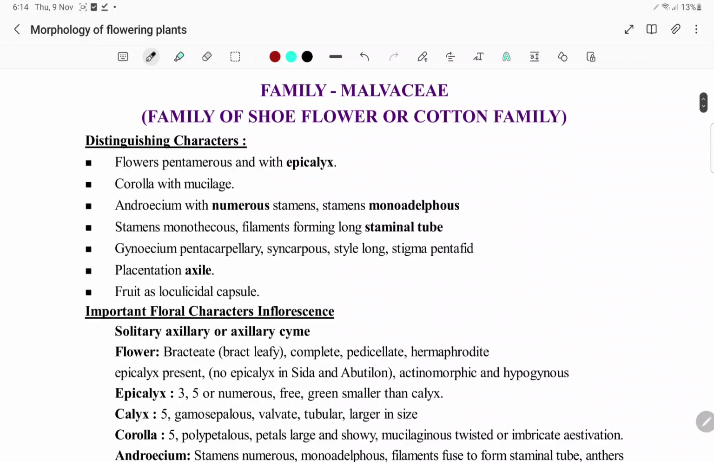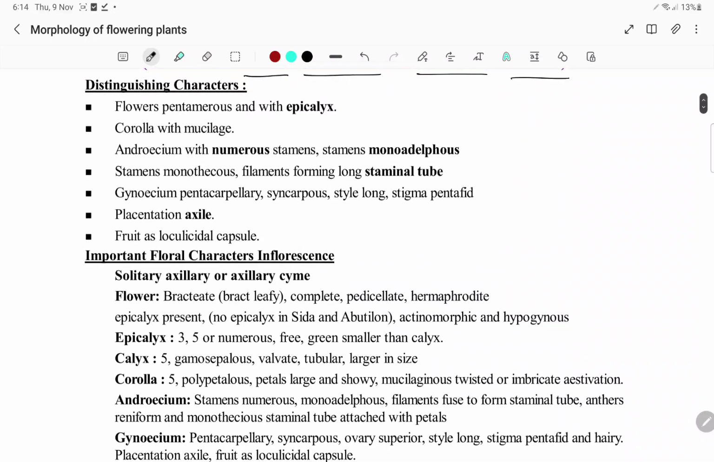And next, coming to the next family, Malvaceae. You can call it the shoe family or cotton family. Coming to the distinguishing factors, the flowers are pentamerous and with epicalyx, meaning having 5 petals.